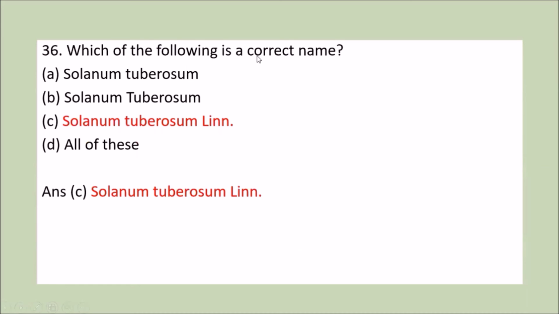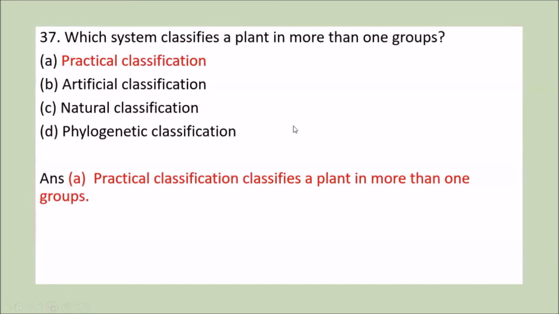Which one of the following is a correct name? Solanum tuberosum, Solanum tuberosum Linn, and all of these. So option C, that is Solanum tuberosum Linn, is the correct answer for potato. It is botanical name of potato.